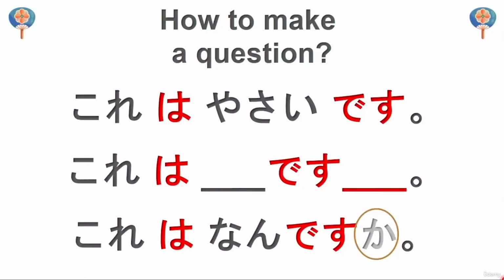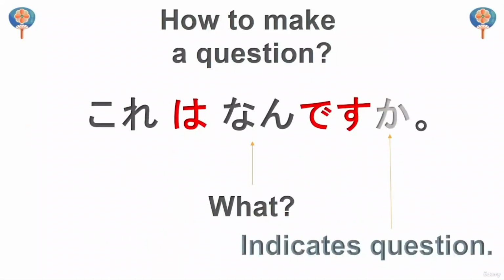And if you want to give an answer, instead of nan, you put your answer here. Let's say yasai, and you just remove ka. So we just leave this. And the answer would sound like this. Kore wa yasai desu. This is a vegetable. Very good.